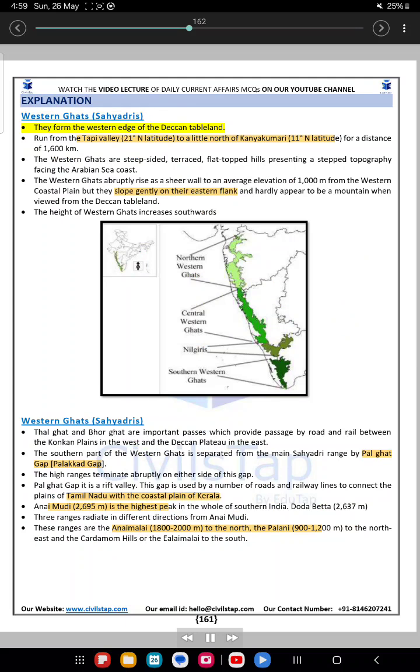Explanation. Western Ghats, Sahyadris. They form the western edge of the Deccan tableland. They run from the Tapi Valley, 21 degrees north latitude, to a little north of Kanyakumari, 11 degrees north latitude, for a distance of 1,600 kilometers. The Western Ghats are steep-sided, terraced, flat-topped hills presenting a steppe topography facing the Arabian Sea coast.